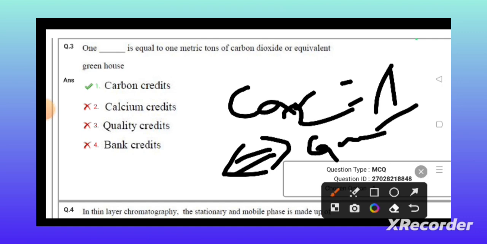For suppose they gave 1 credit to India, it means we have to reduce 1 ton of carbon dioxide in India. That means 1 ton of carbon dioxide is equal to 1 carbon credit.